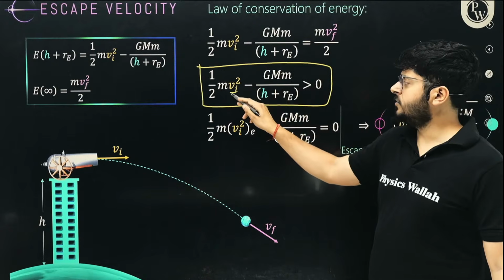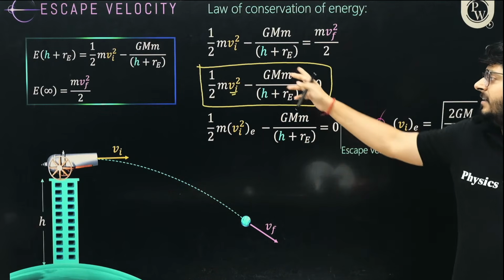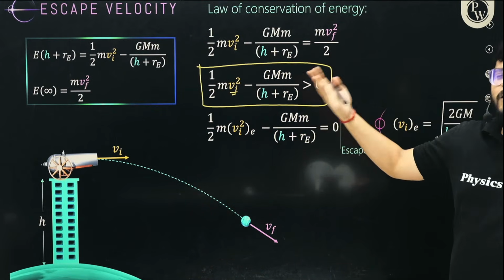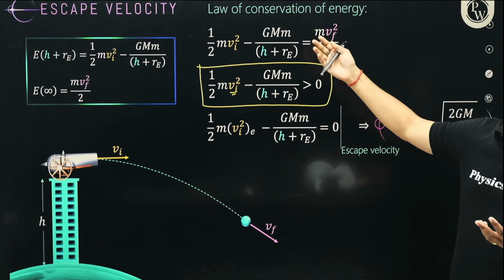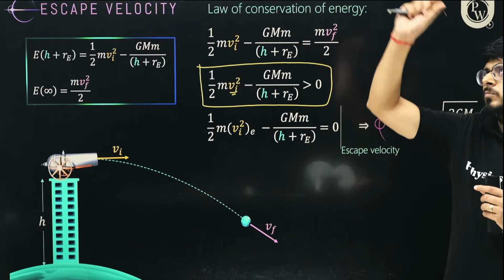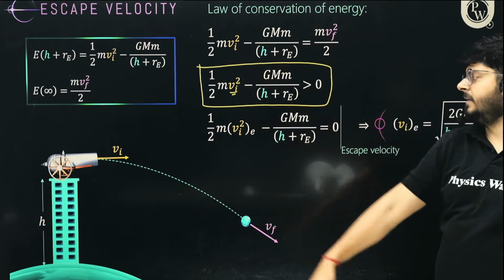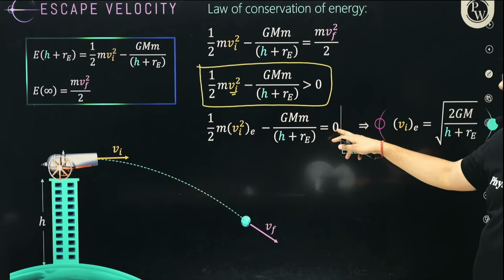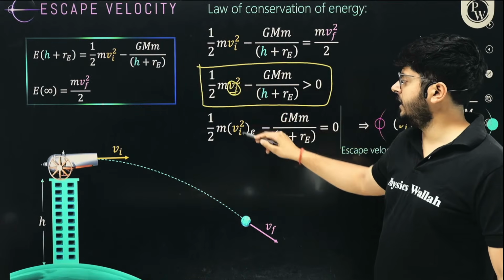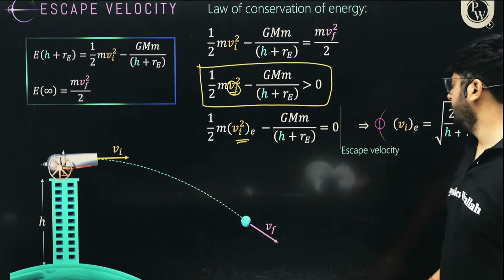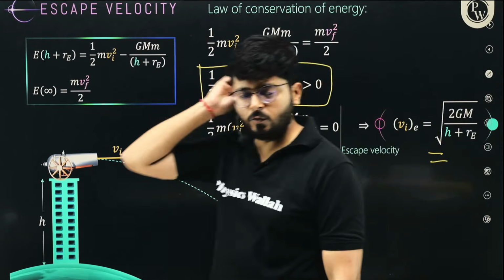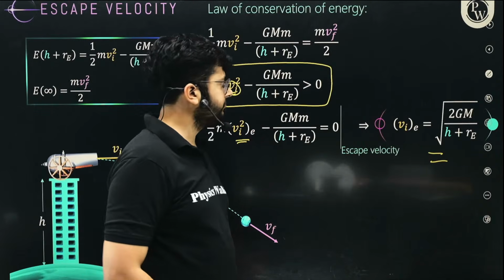If you are launching it at a velocity vi so that this sum is greater than 0, clearly the object will go outside the gravitational field and move with a certain velocity vf. But if it is equal to 0, the object will just move out of the gravitational field and stay there, because the total energy at infinity is 0. For that, the velocity at which you are launching is the escape velocity. Once you equate it, it comes out to be root 2GM upon (h plus Re). Okay, all right.